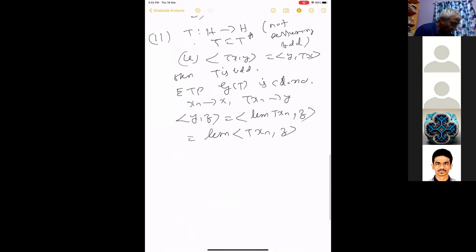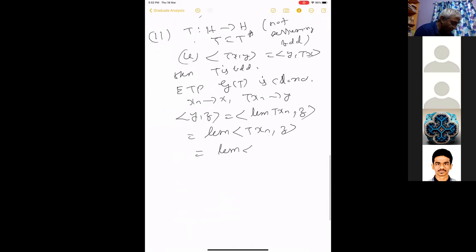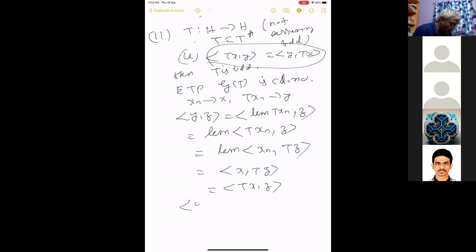Now this is equal to xn, Tz, because we have assumed self-adjointness here. So this is equal to x, Tz. Now this is equal to Tx, z. So we have y, z equal to Tx, z. But we know that this implies y equals Tx. So the graph is closed and T is bounded.